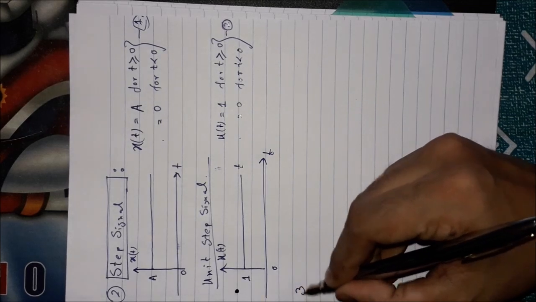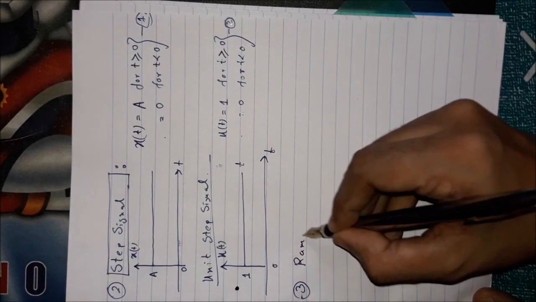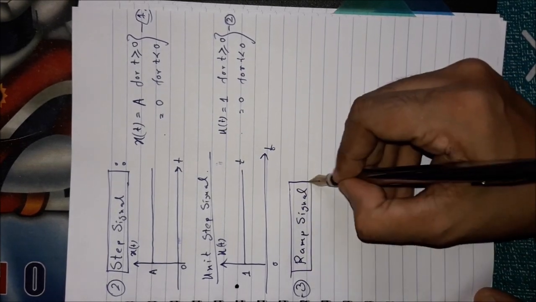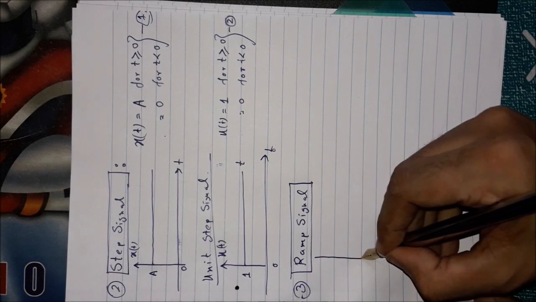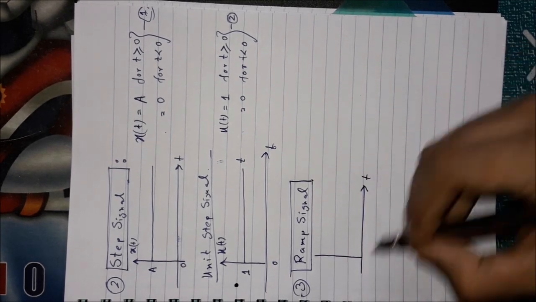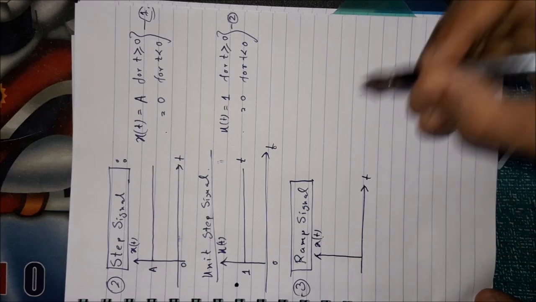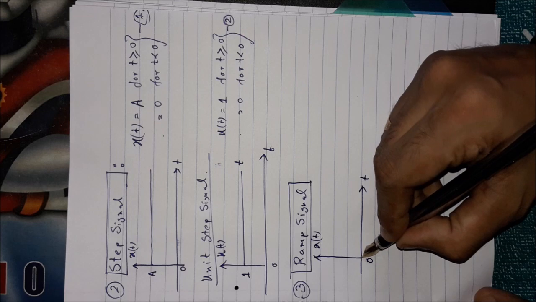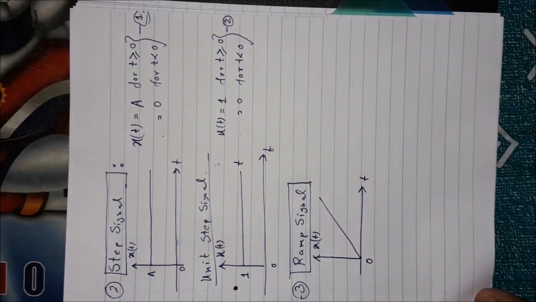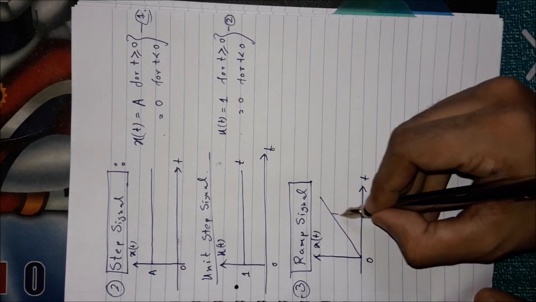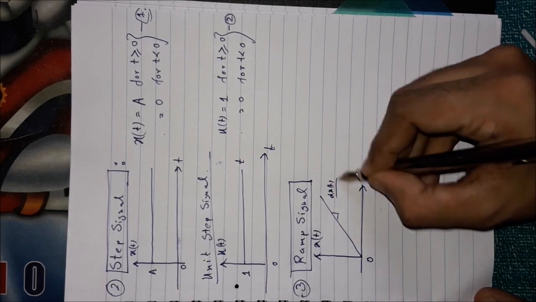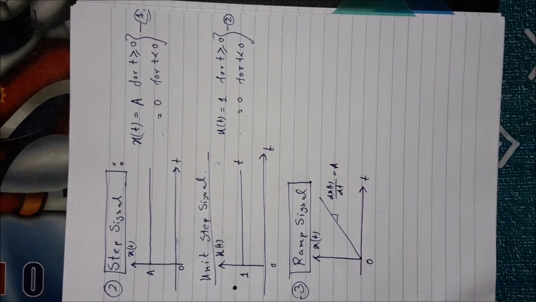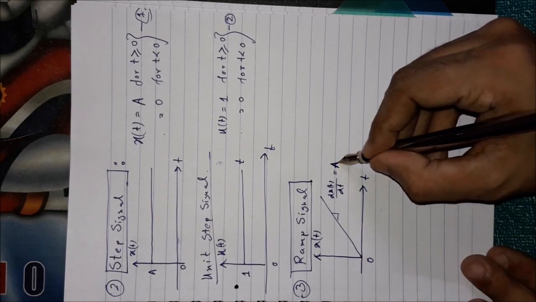Next is the ramp signal. The ramp signal is another very important standard signal. I am just drawing the ramp signal. Time axis, suppose the ramp signal is x(t). The ramp signal starts from 0 and it is a simple straight line passing through the origin. Its slope, that is dx(t)/dt, should have a finite positive or negative value, whatever. Its slope is equal to A, suppose.